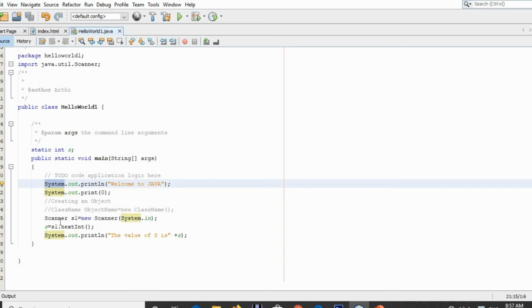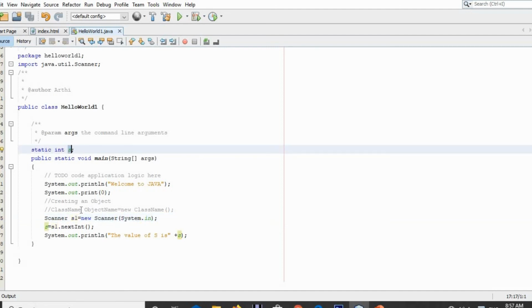So similarly, to read a value for a variable, we have used the class Scanner, for which we have created an object s1. As we are going to read a value, we used the object of the class System, right? So using this object s1, we read a value for the variable s, right?